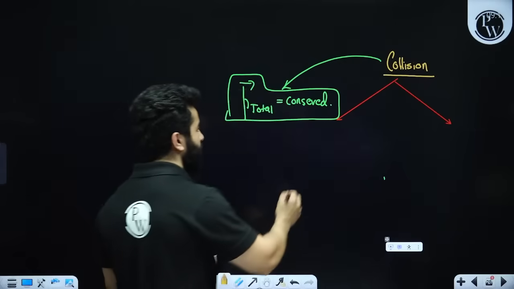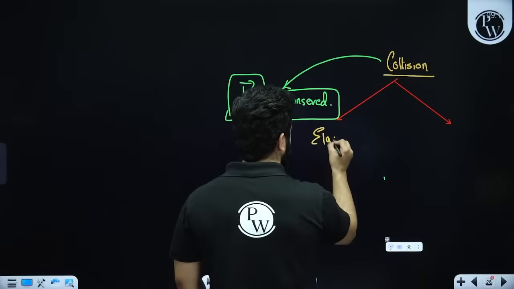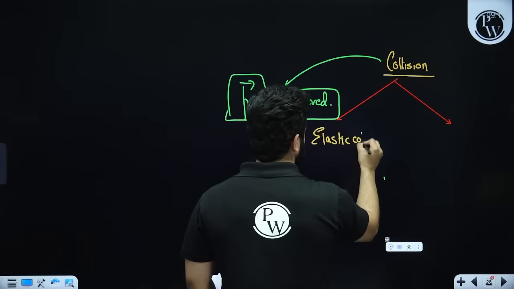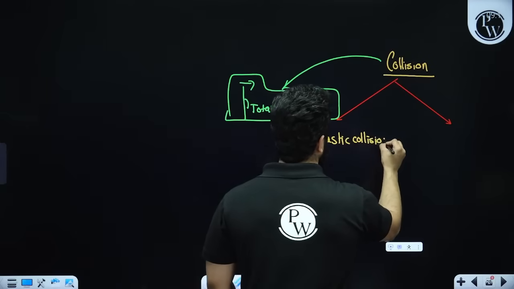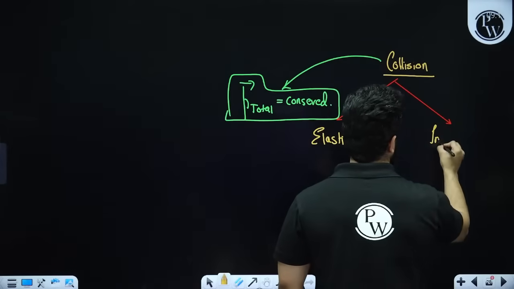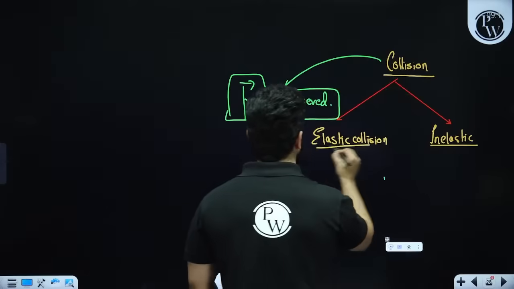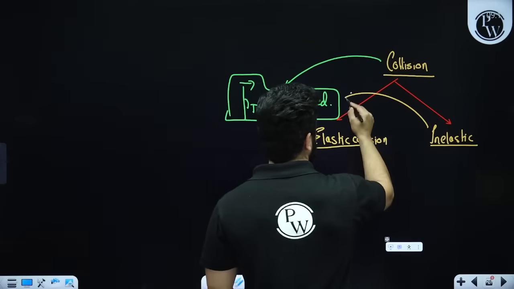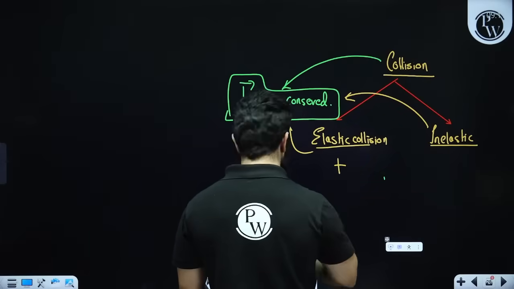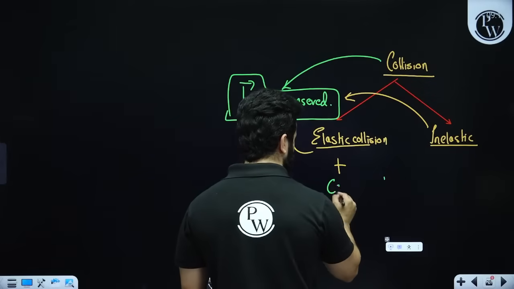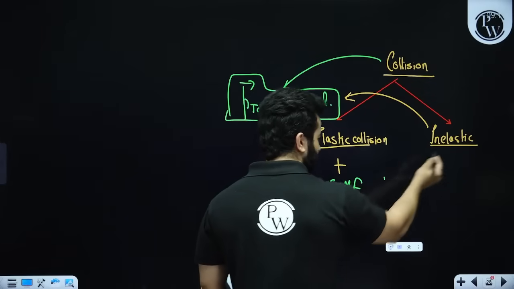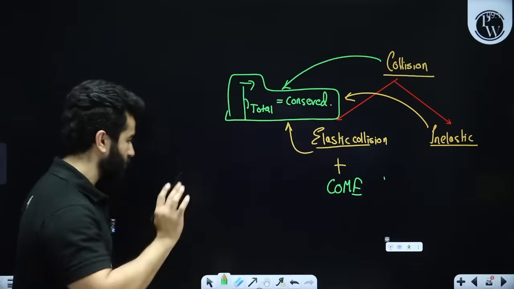Next thing is that if they are going to talk about elastic collision or inelastic collision, in both of these cases total momentum will remain conserved. Along with total momentum, in elastic collision you can also apply conservation of mechanical energy. In inelastic collision, mechanical energy is not conserved, right?